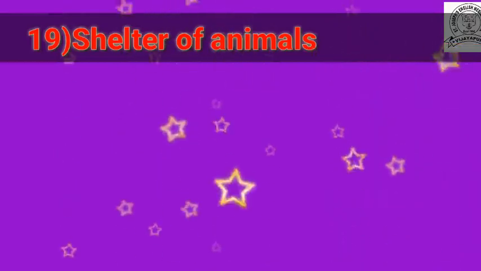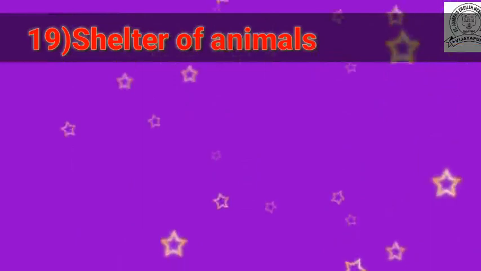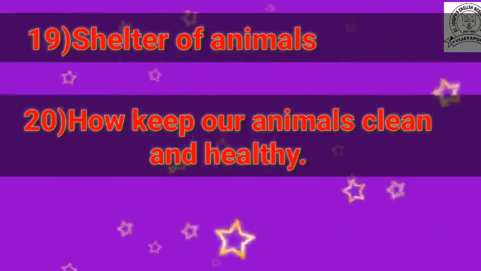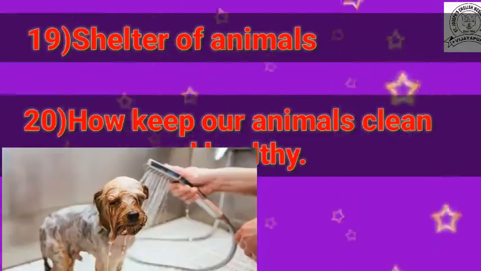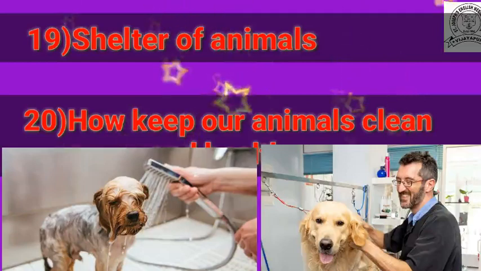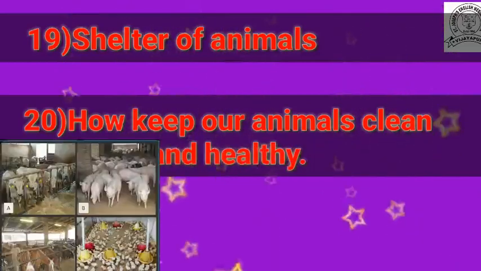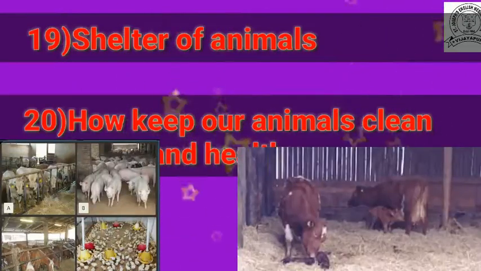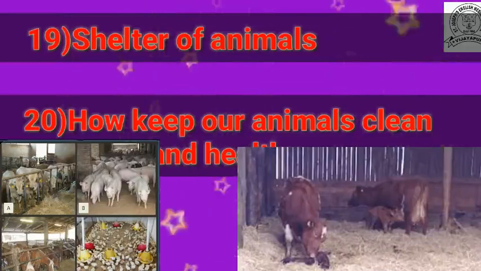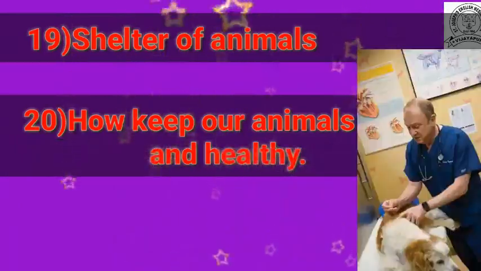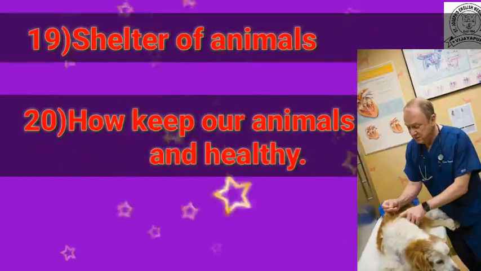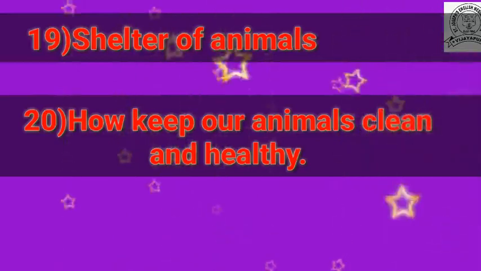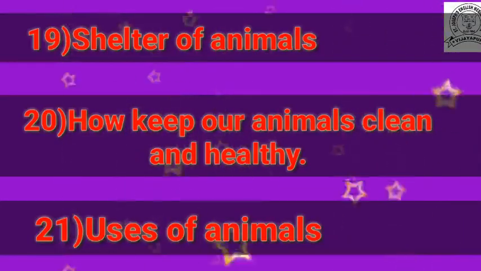Then after that we discussed how we can keep our animals clean and healthy. So we should wash our animals at least twice a week. There should be regular checking for ticks and insects. Then we should give an adequate or sufficient amount of food and clean water. We should clean their shelters so they are free from dung and urine. We should show our pets to a veterinary doctor who treats animals, and we should give the vaccines at the proper time. After that children, we also discussed the uses of animals.